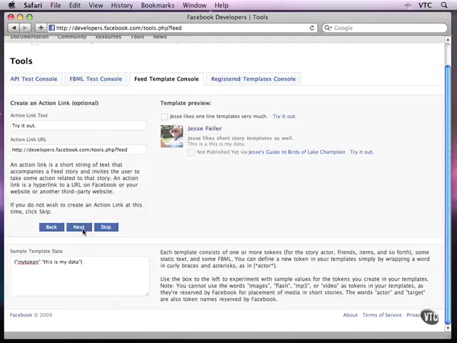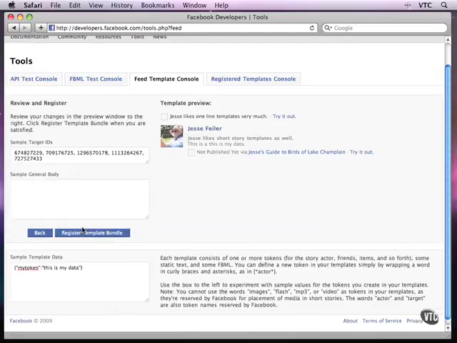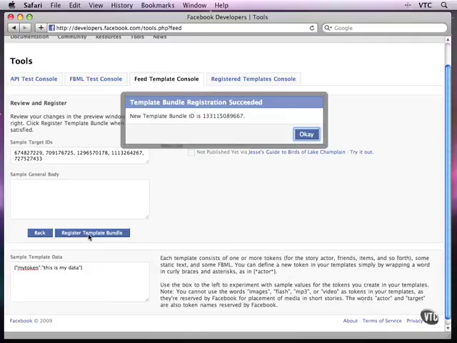Then you go on to the next page, and you can review anything you want here, and you can register the template bundle. You've got the one-line story template, you may have a short story template, you may have an action link, and you register the bundle. And this is very important. This is the number that you are going to need to use, because when it comes time to run your app, your app needs to have this number so that it can provide the data to this template for the newsfeed item.